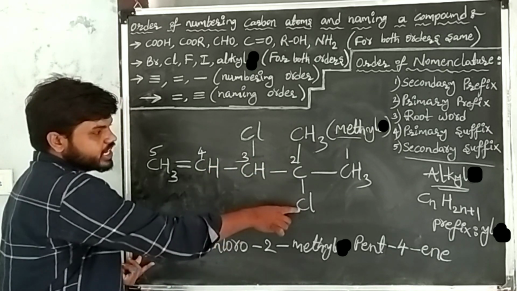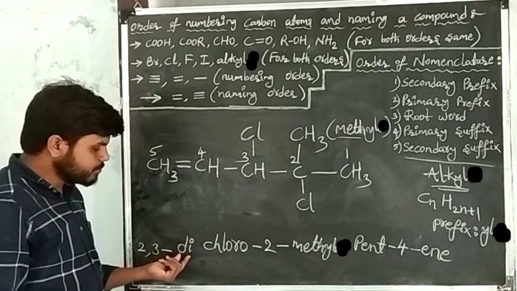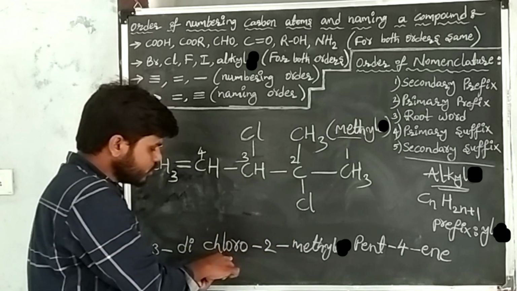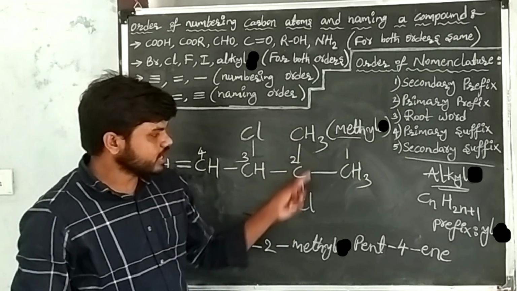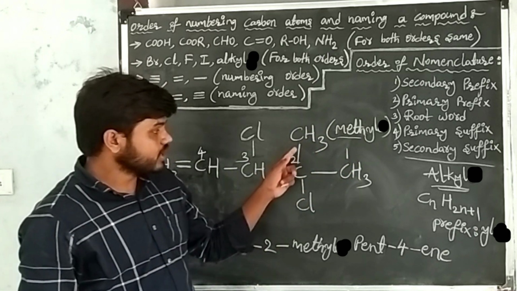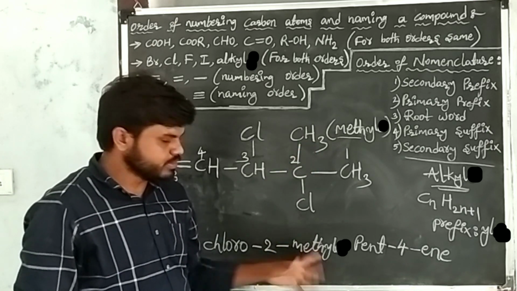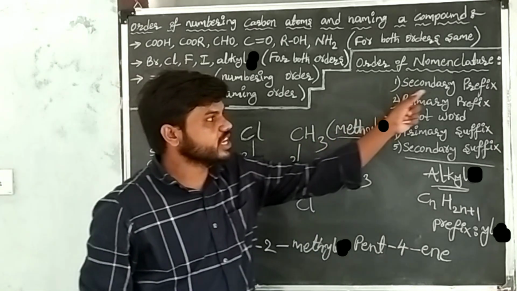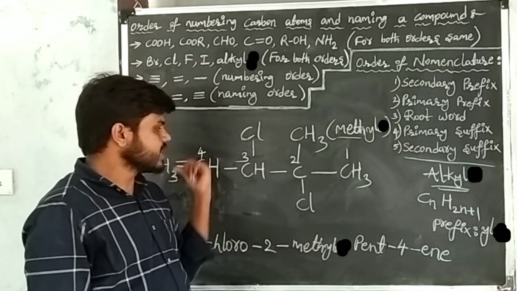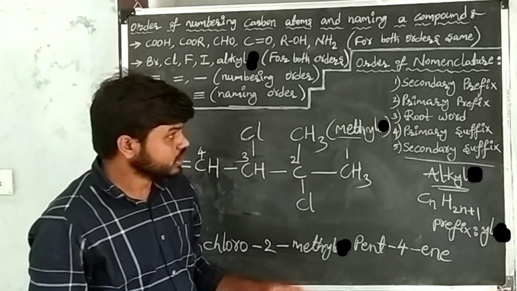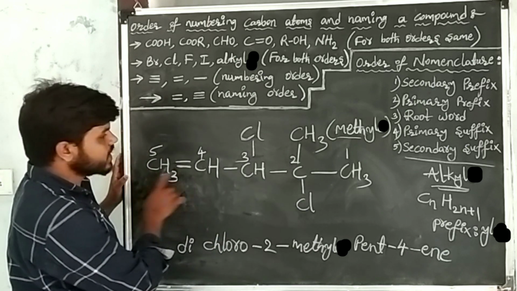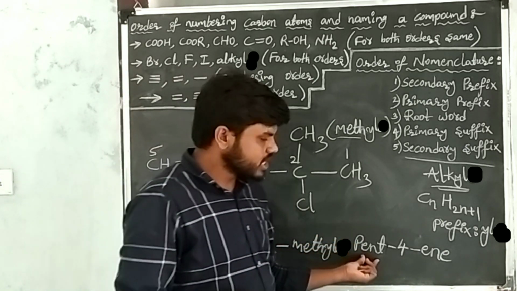After writing the positions, how many times is chlorine repeating? 2 times. The numerical prefix for 2 times is di. After writing the numerical prefix, write the prefix of chlorine, that is chloro. Chlorine is completed. After writing chlorine, take the methyl. Methyl position is second. I have written the second carbon. After writing the position, write the prefix of methyl, that is methyl. Methyl is also completed, so the secondary prefix is completed. Now take the primary prefix. Cyclic is not present, so go directly to the root word. Here there are 5 carbon atoms, and the root word is pent.